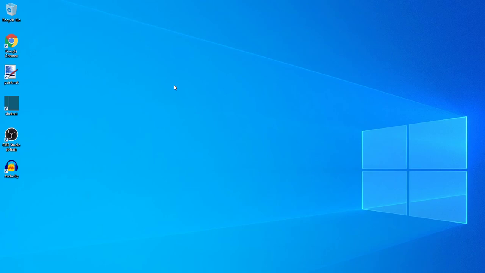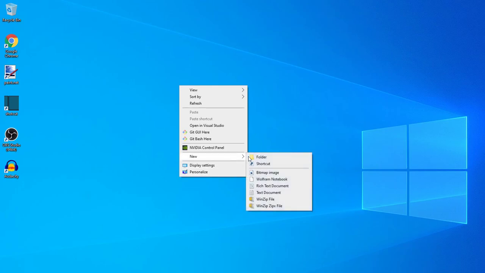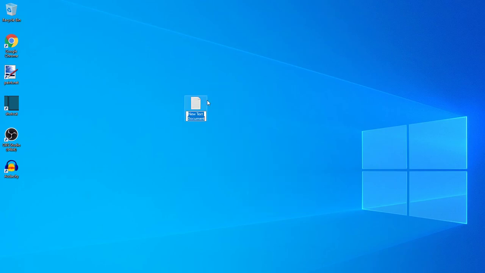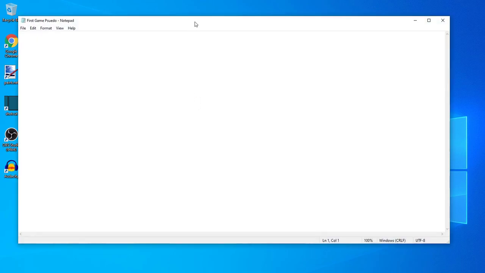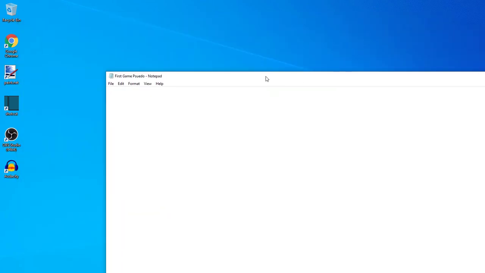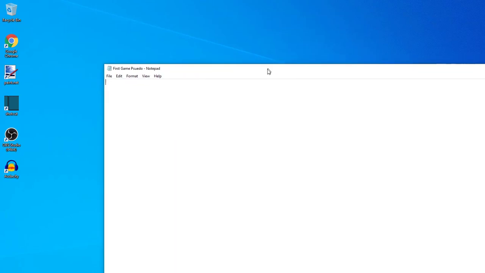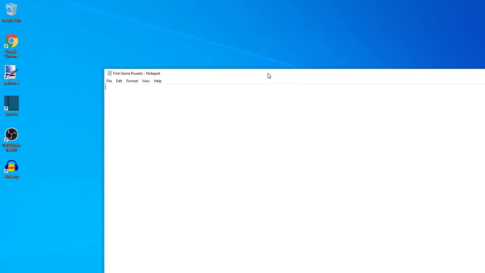So, let us start with a simple text document. We'll name this first game pseudo. The reason why I don't want to get too fancy yet: I'm sure there will be many tools that we will use in the future, but sometimes, especially at the beginning, a simplest tool works best.